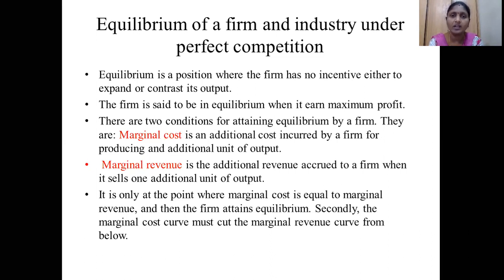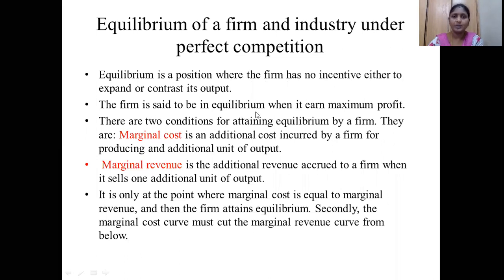A certain position is called the equilibrium position. That means the firm will be at a certain position, and that position is called the equilibrium position. At that position the company is earning good profits. If you move beyond that, either they come into losses, or they fall into other bad situations. So that is the good position. The equilibrium position is where the firm has no incentive either to expand or contract its output.